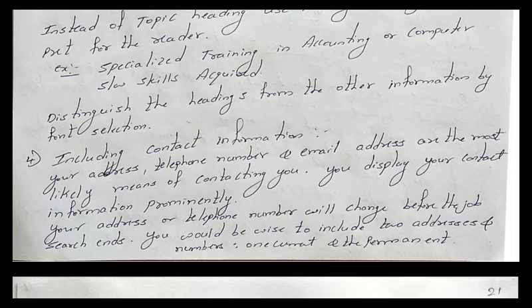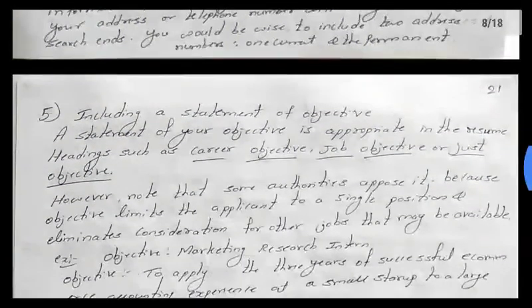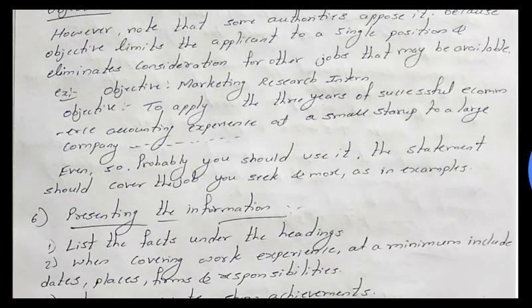Now some examples are given here: an objective in marketing research. Another objective is to apply three years of successful e-commerce accounting experience at a small startup to a larger company. Is it clear? So you just see the differences here in the writing of a particular objective.